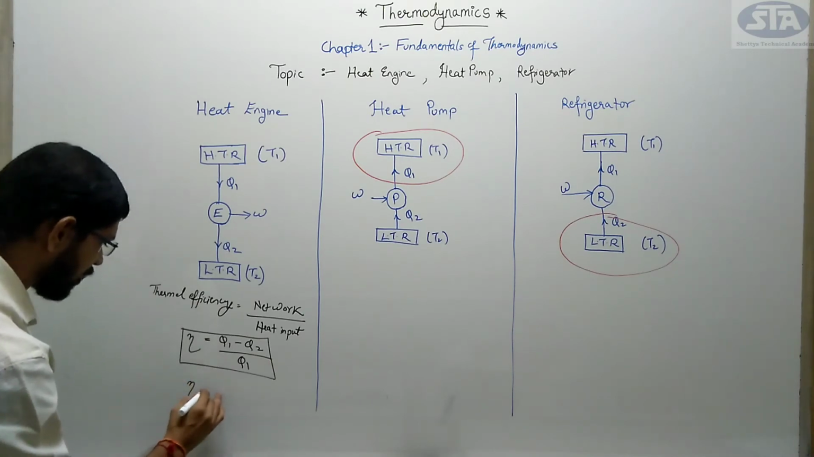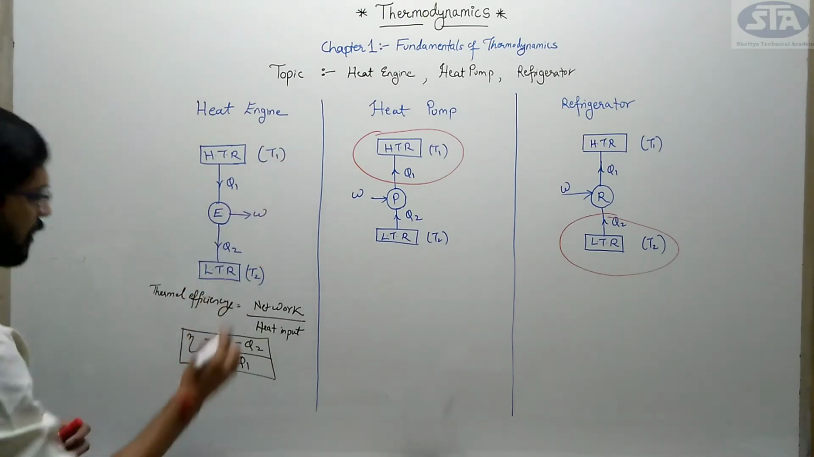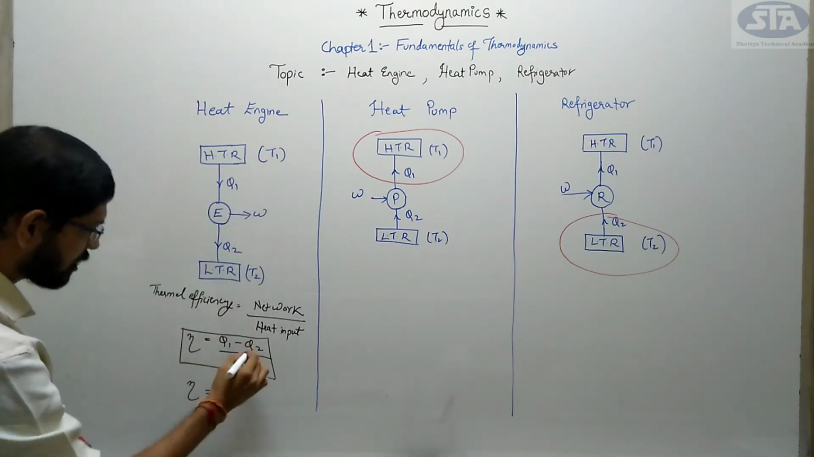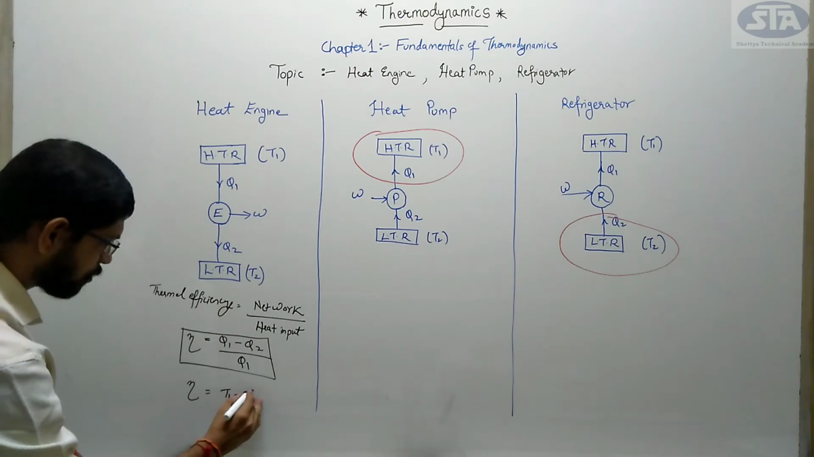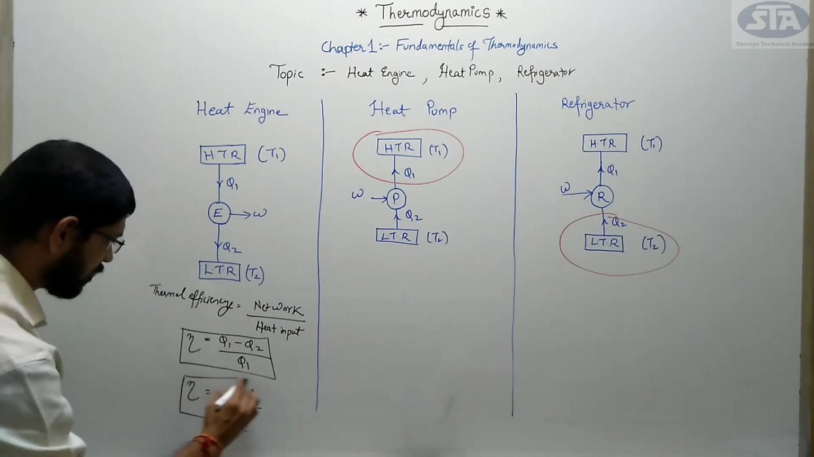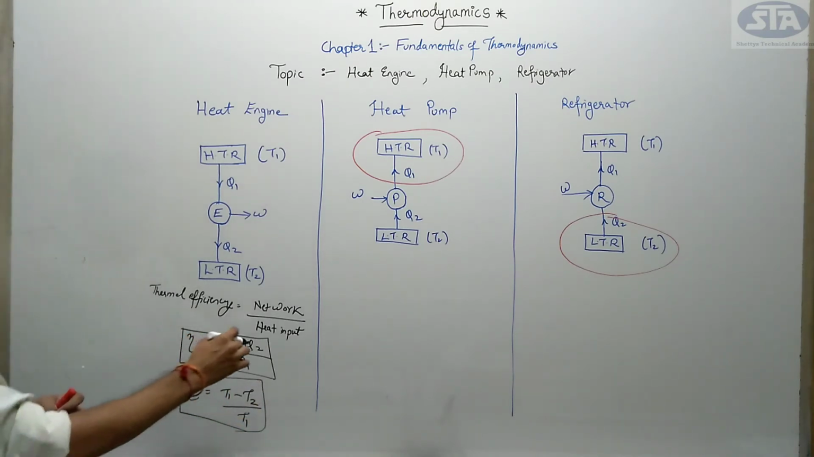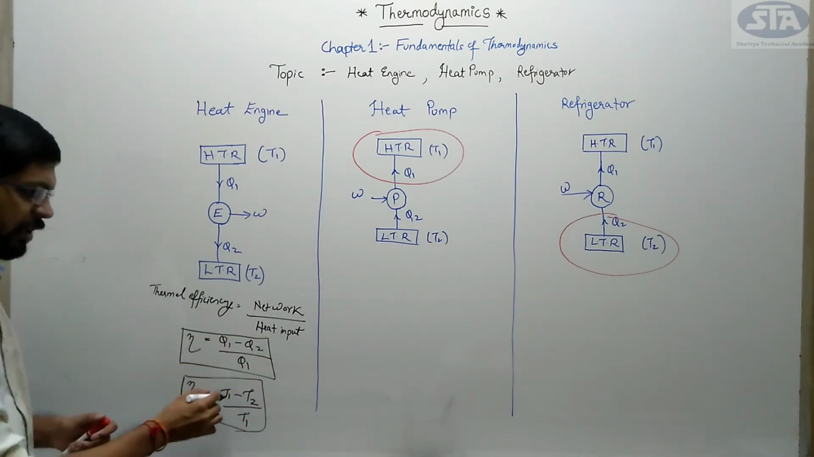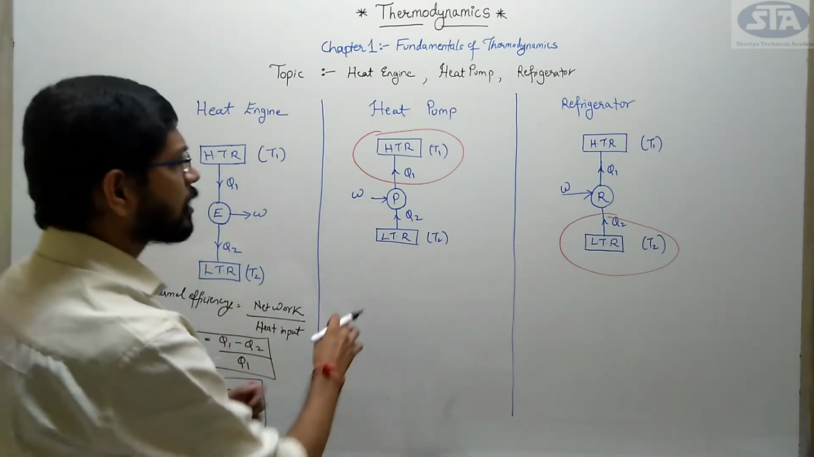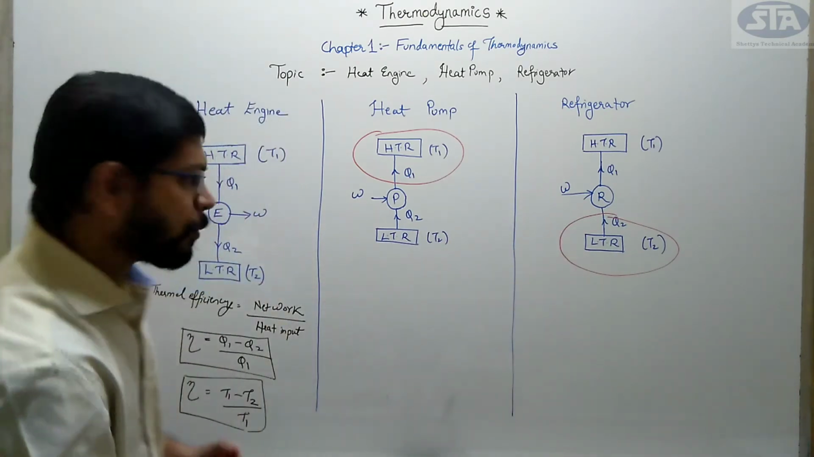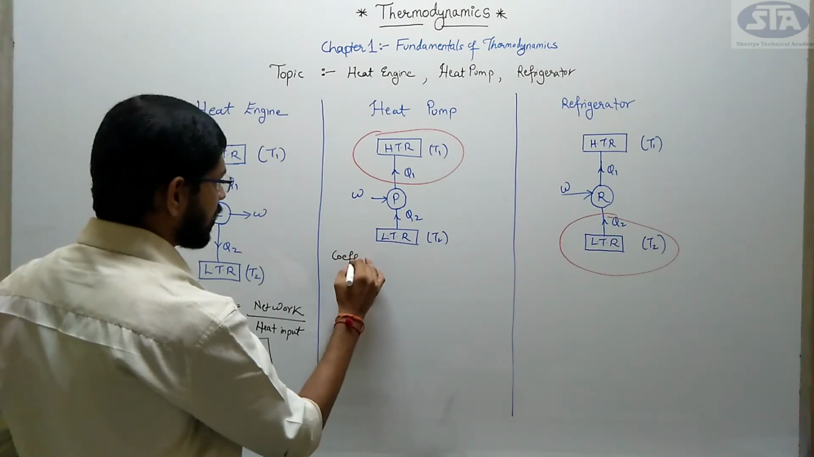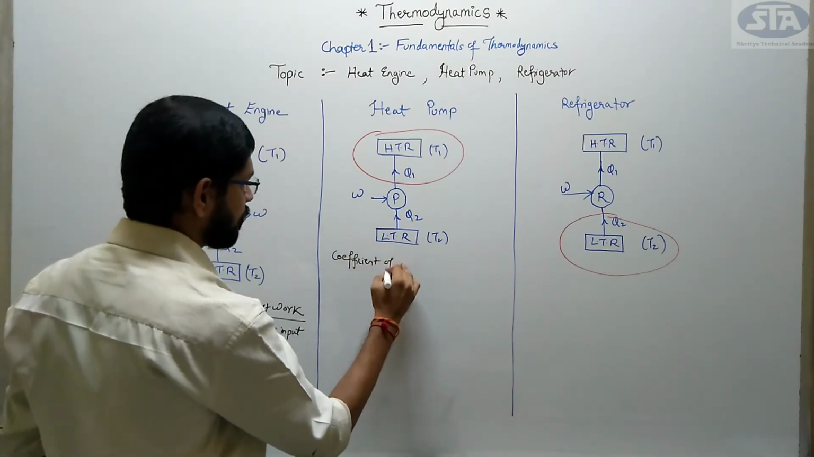In terms of temperature, you need to know the temperature at Q1. I am denoting it as T1, minus the temperature at Q2, that is T2, divided by T1. You need to remember these formulas: Q1 minus Q2 upon Q1 and T1 minus T2 upon T1. This is my thermal efficiency. Coming to heat pump and refrigerator, we don't have the concept of thermal efficiency. We have another term, that is coefficient of performance.